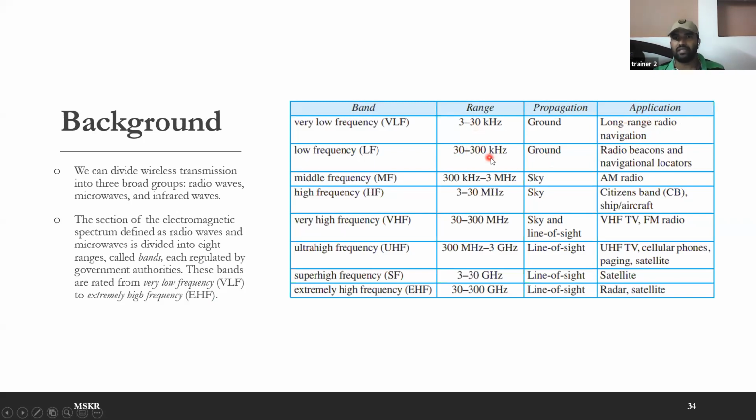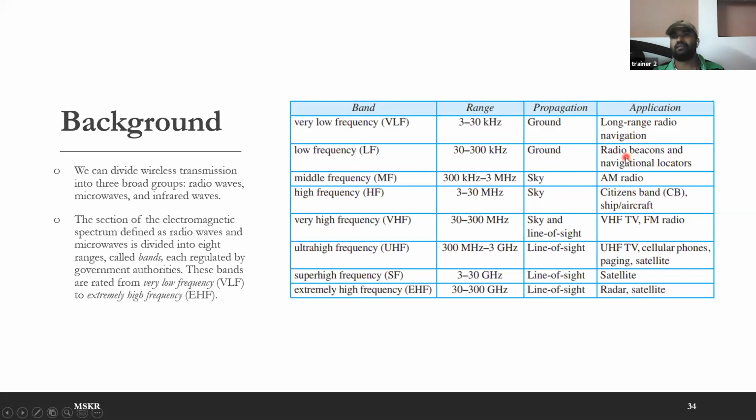From 30 to 300 kilohertz, they are also ground propagation. They are used in radio beacons and navigational locators. Radio beacons are used in airports, where there will be one controlling station coordinating among all the airplanes.